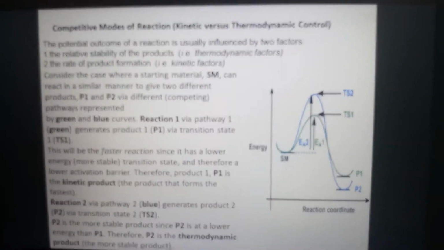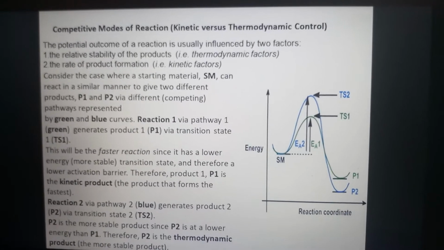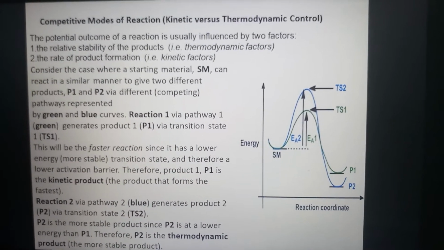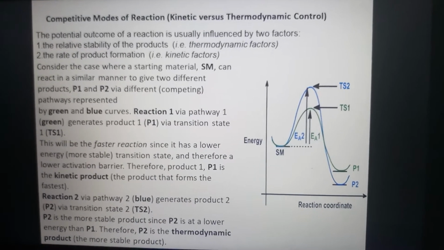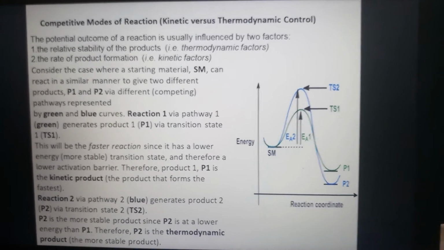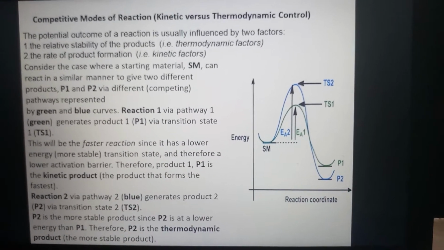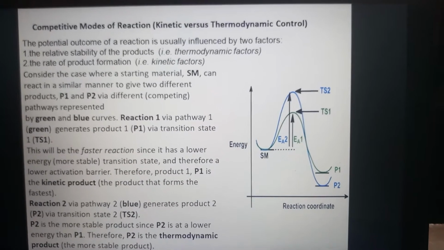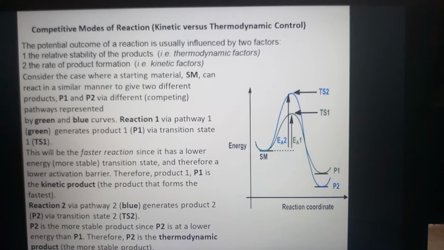Now we have to discuss competitive modes of reaction, kinetic versus thermodynamic control. There are many chemical conversions in which a starting material may undergo competing reactions, leading to two or more alternative products.